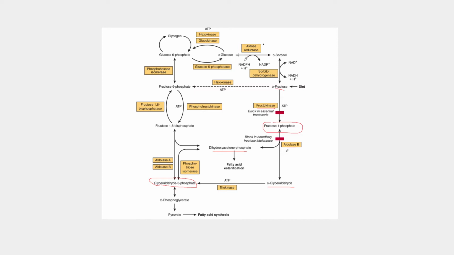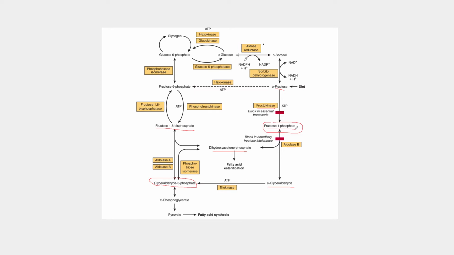Aldolase B has a much lower affinity for fructose 1-phosphate than it does for fructose 1,6-bisphosphate, which we know is part of our regular glucose metabolism. As a consequence, after ingesting a high dose of fructose, normal individuals will accumulate fructose 1-phosphate while it's slowly converted to the glycolytic intermediates. So there are 2 deficiencies in fructose metabolism to be aware of.